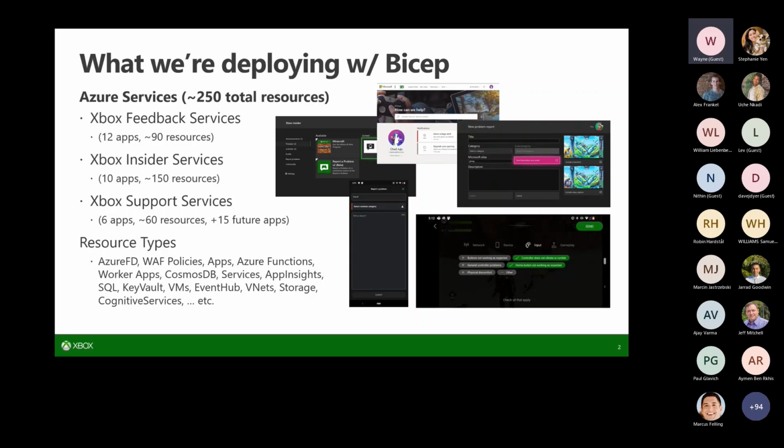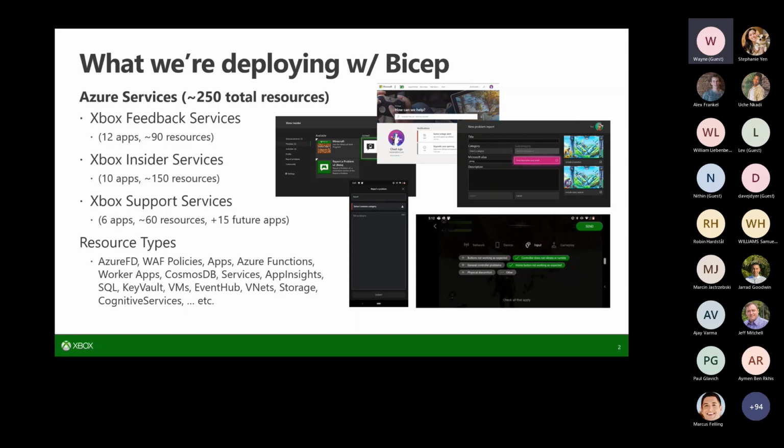The last thing on the list here, Xbox Support Services, is really an umbrella term for various services around Xbox support. So if you've ever been to support.xbox.com, a lot of the stuff on that page is powered by the support services, such as the ability to search for what issue you're looking for, getting notifications about various things about your account, like if your credit card's about to expire, like you have Xbox Live auto update, as well as automated refunds.